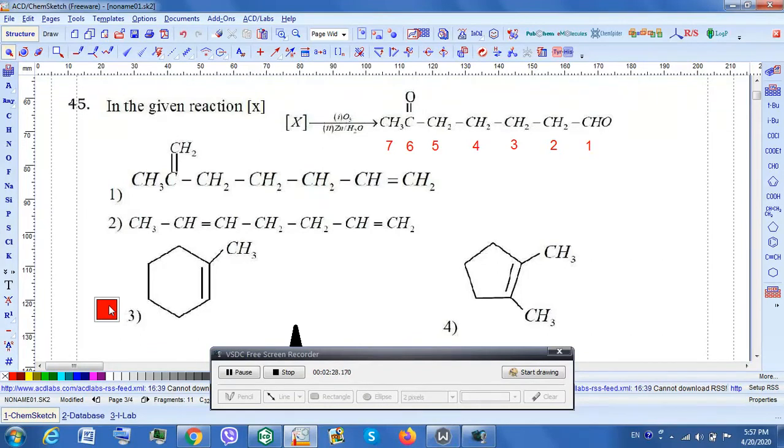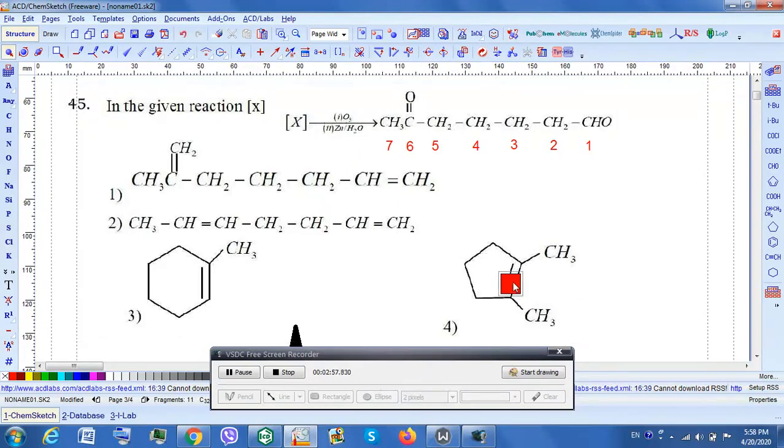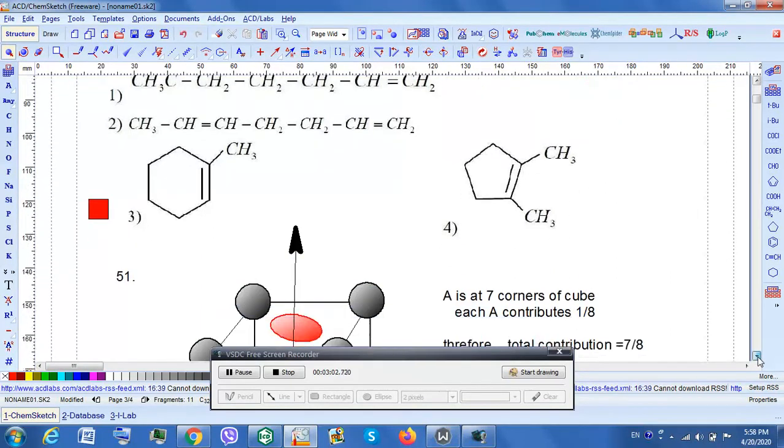If you look at option number 1, you will get formaldehyde as one of the fragments. Option number 2, you will get formaldehyde as one of the fragments. Option number 4, this particular bond will be cleaved. When this bond is cleaved, the carbonyl groups are at 1 and 5 positions, not 1 and 6 positions. So this also is not the answer. The correct option is 3. I repeat, the correct option is 3. Let's go to the next question.